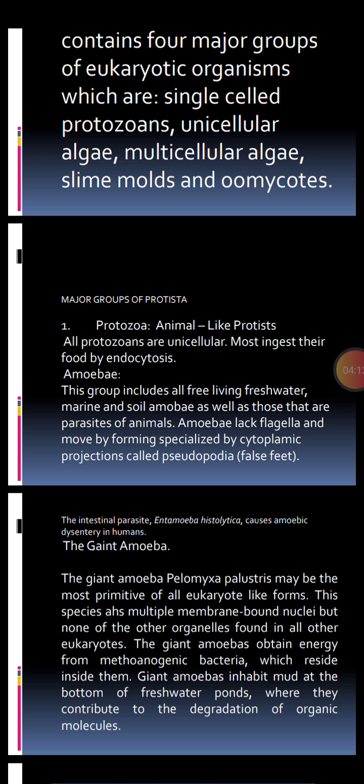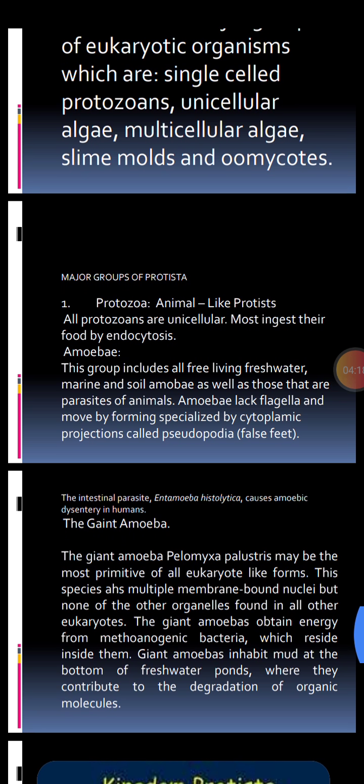Most protists ingest or take in their food by a process called endocytosis. Now you will look at the table in the books. Common name, forms, locomotion, and examples of protozoa are given.